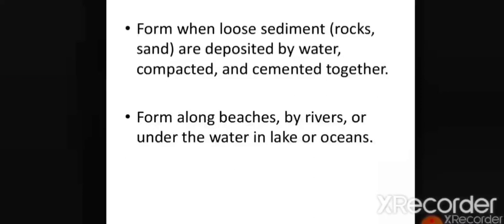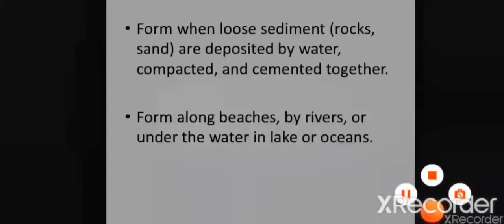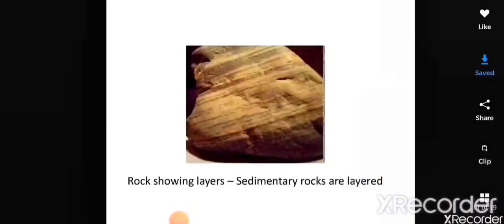It forms along the beaches, by rivers or under the water in lakes or oceans. Here in this diagram you can see that there are layers in sedimentary rocks. That means that sedimentary rocks are the layered rocks.